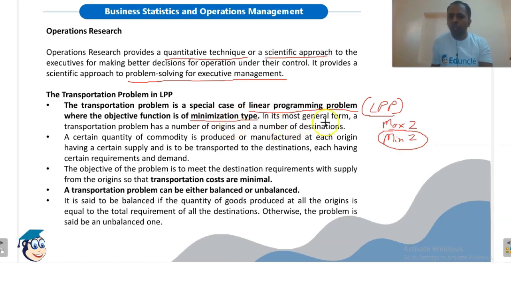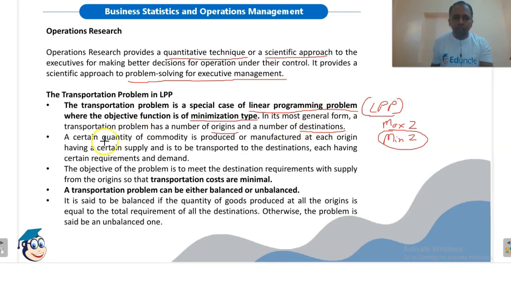In its most general form, a transportation problem has a number of origins and a number of destinations. I will show you a transportation model in the later PPT. Origins means the places from where we are transporting, and destinations means the places where we are transporting goods or materials.